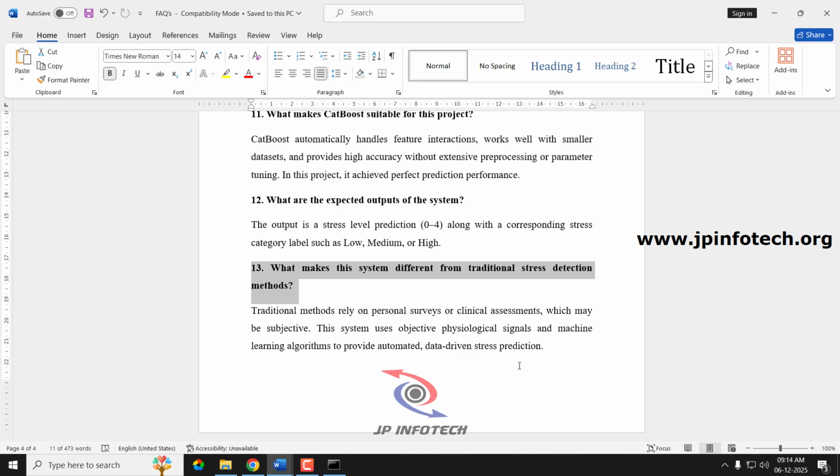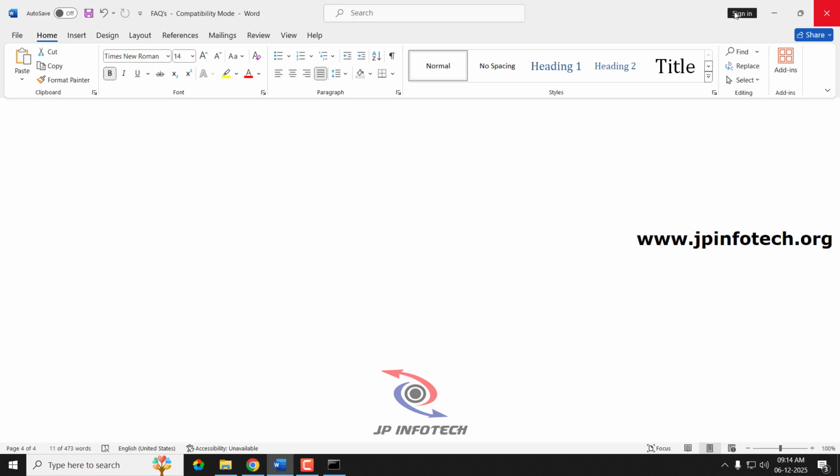So compared to traditional stress detection methods, we have achieved a scientific approach and an accurate model, increased the accuracy, and also increased the classification of the stress classes, and provided the stress level and personalized recommendation according to the predicted class. So these are the frequently asked questions for this project.